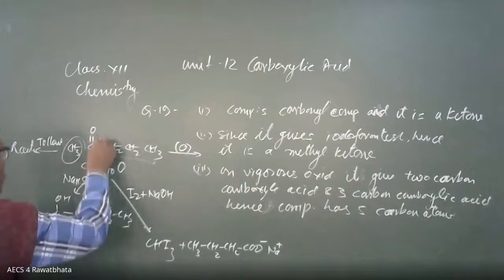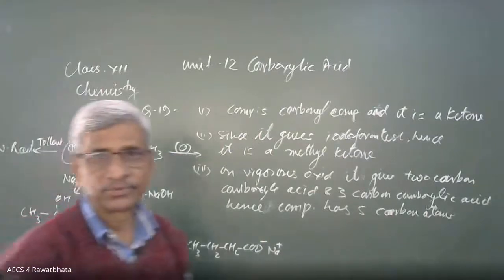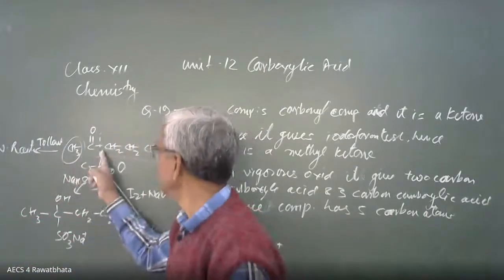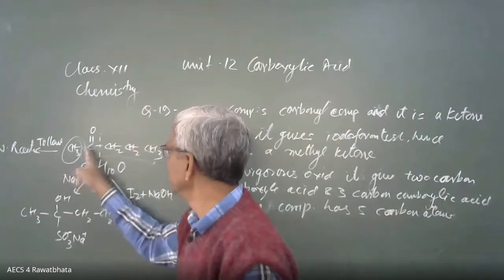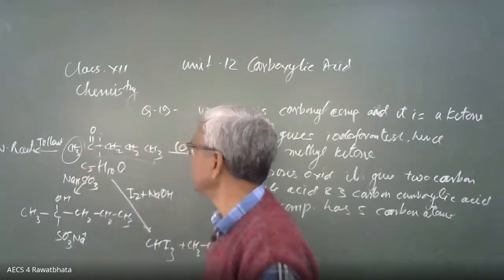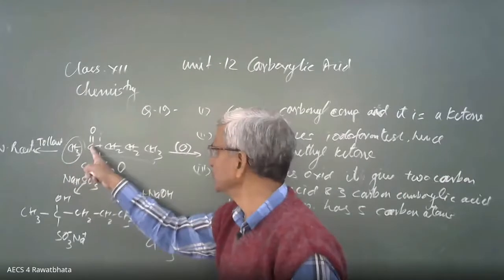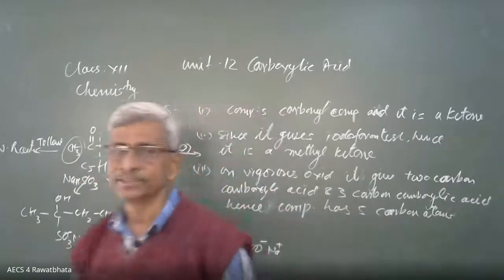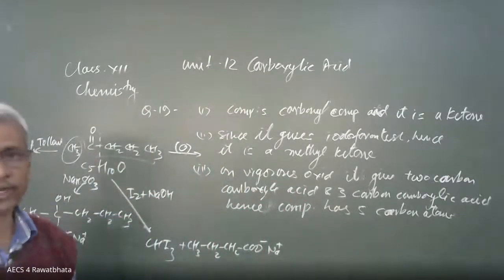Therefore, this bond will be broken. Okay, is it clear? This bond will break and it gives a 2 carbon carboxylic acid and a 3 carbon carboxylic acid, ethanoic acid and propanoic acid. That is the final answer.